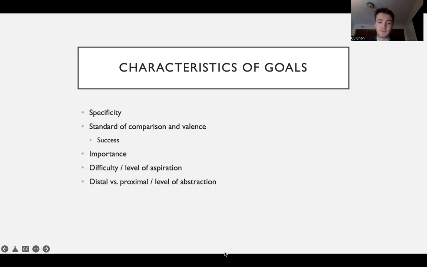And then finally, what we'll talk about more in the next lecture video is distal versus proximal goals and level of abstraction. So, just how broadly or specifically we're thinking about something, and additionally how close we are to that goal.